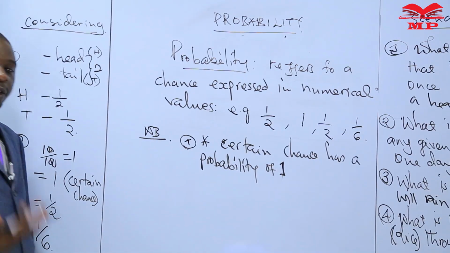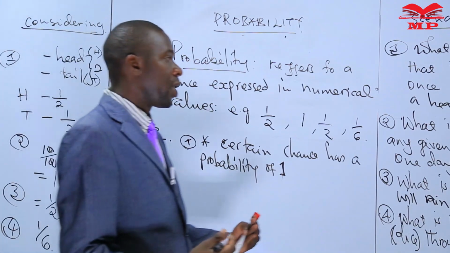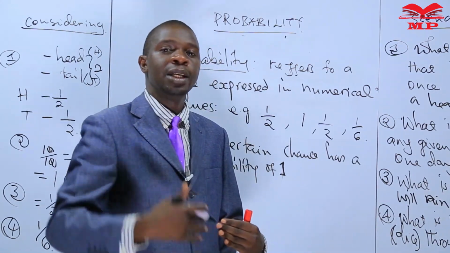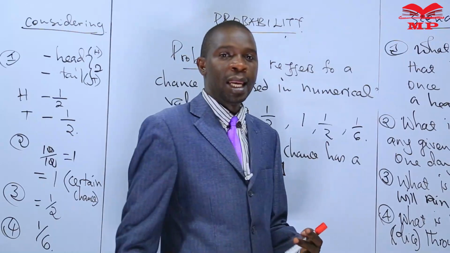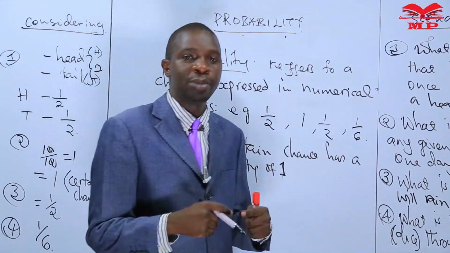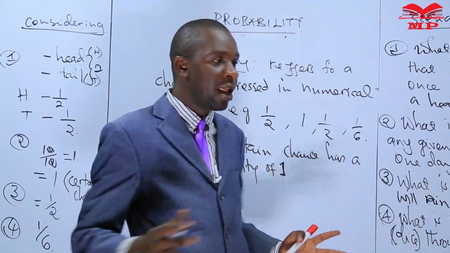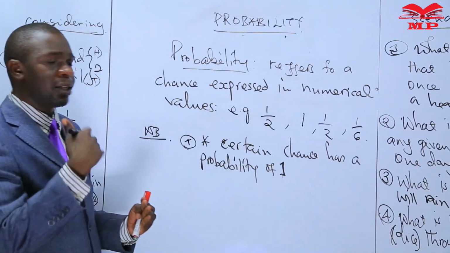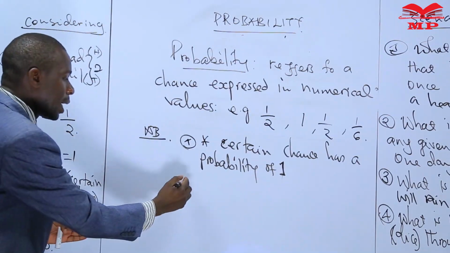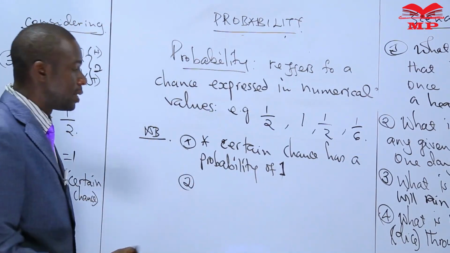We also have an impossible chance. For example, if today is Monday, what is the probability that tomorrow is Wednesday? That is not possible. If today is Monday, it is only possible that tomorrow will be Tuesday, and it can never be Wednesday. In such a case, that is an impossible chance.